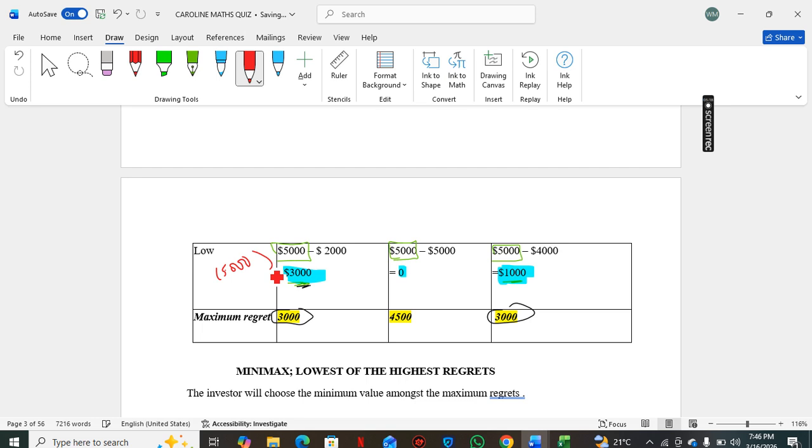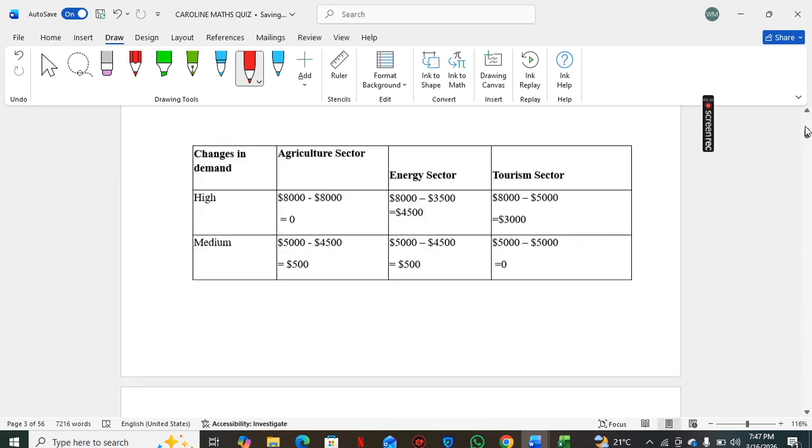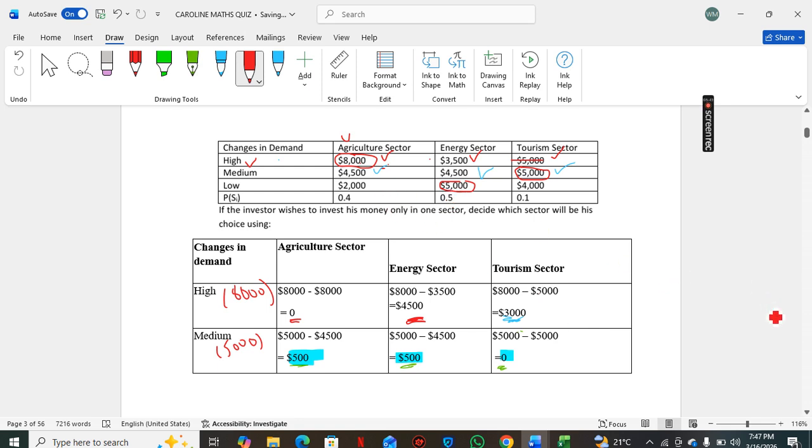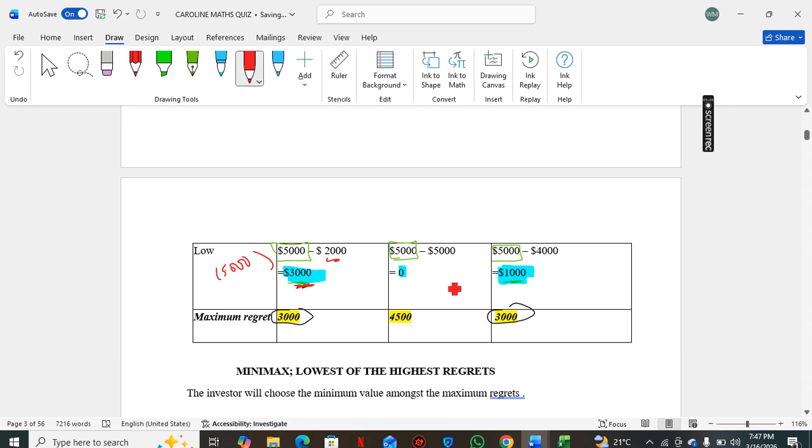For agriculture, 5,000 minus 2,000, you get $3,000, so when demand is low and you invest in agriculture, you lose out on $3,000. For the energy sector, 5,000 minus 5,000, 0, so there's no opportunity cost. And finally tourism, 5,000 minus 4,000, you get $1,000. So when demand is low and you invest in tourism, you lose out on $1,000. That is step two.